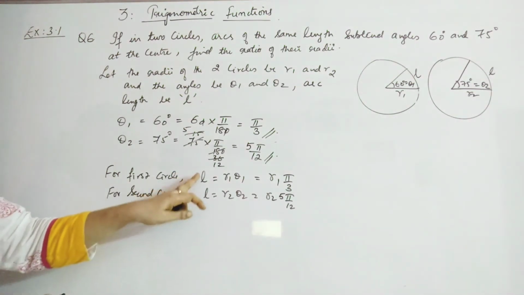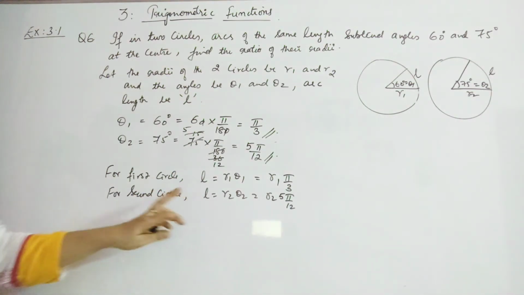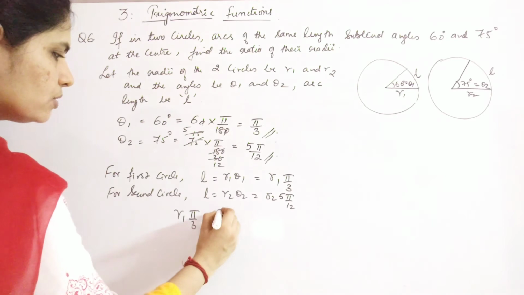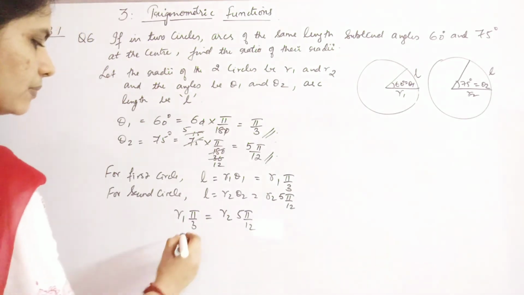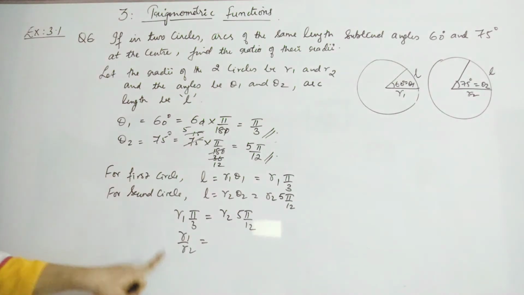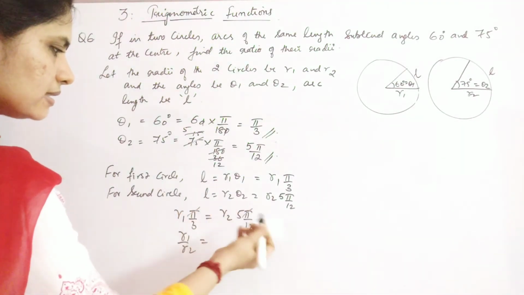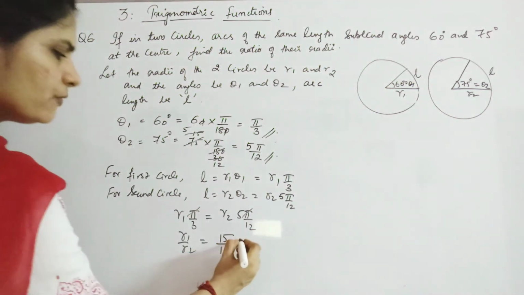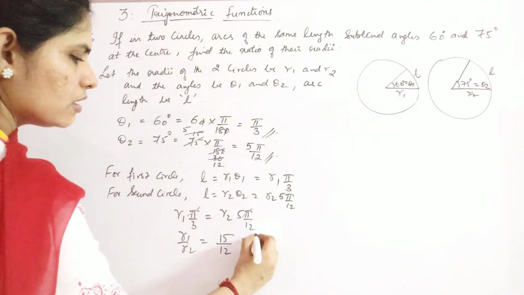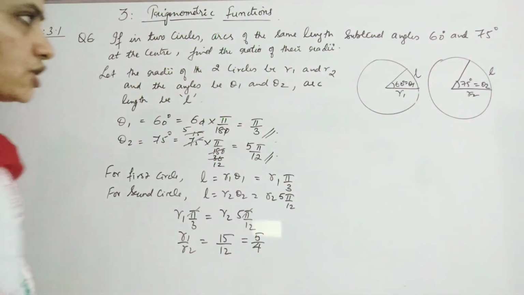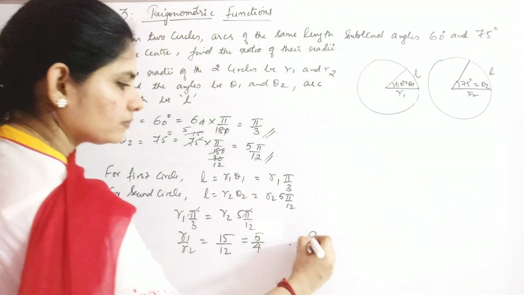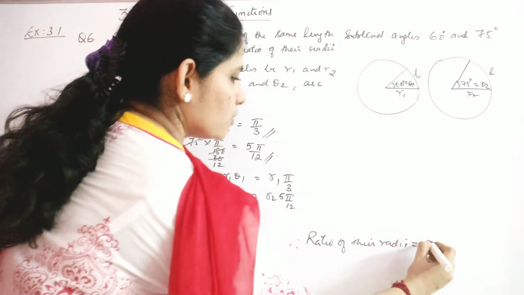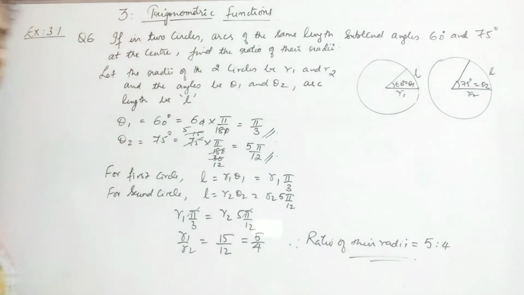Now, since the left hand side is equal, that is both have L, that means you can just equate. You will get R1 pi by 3 is equal to R2 5 pi by 12. That means you need R1 by R2, right? So R1 by R2 will be, here you have pi that you can cancel, and this will go there as 15, right? 5 into 3 will give you 15 by 12, and this will get cancelled and give you 5 by 4. So what is the ratio? Therefore the ratio of their radii is equal to 5:4. Okay.